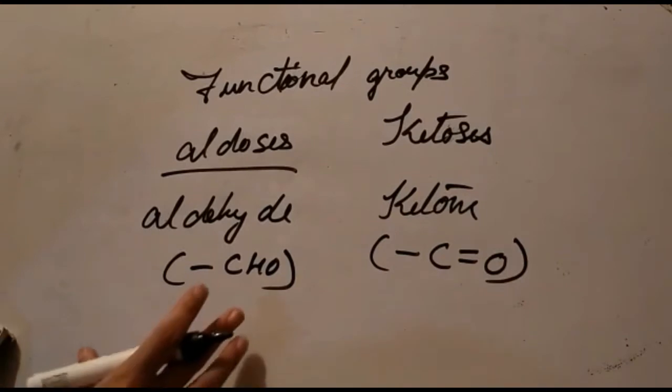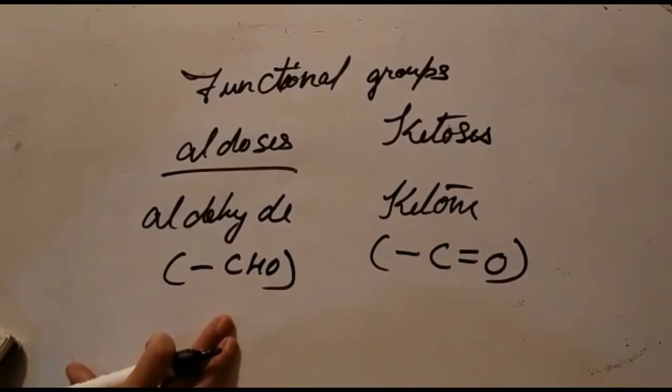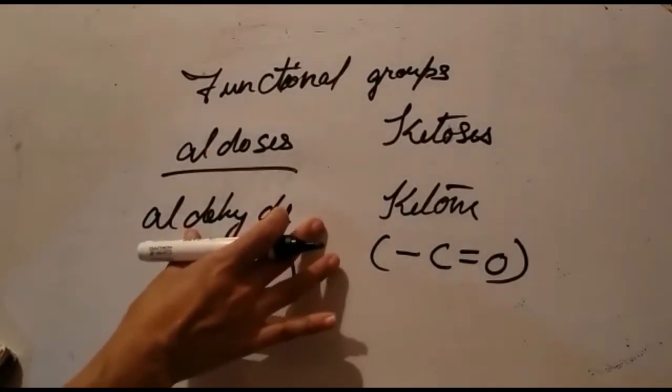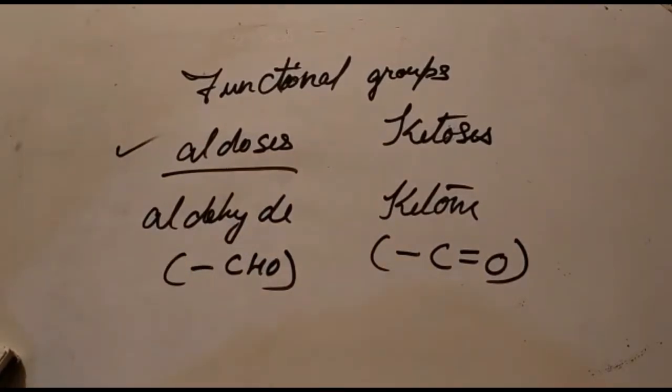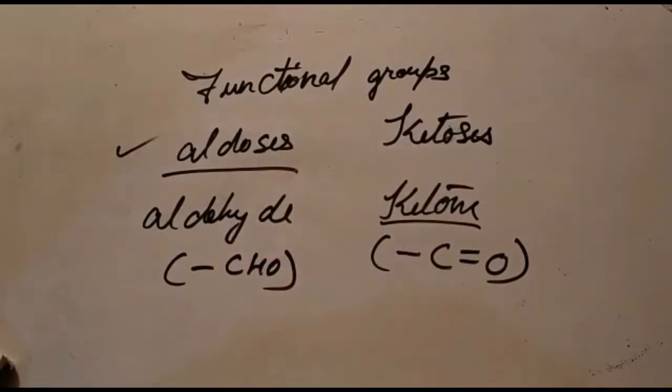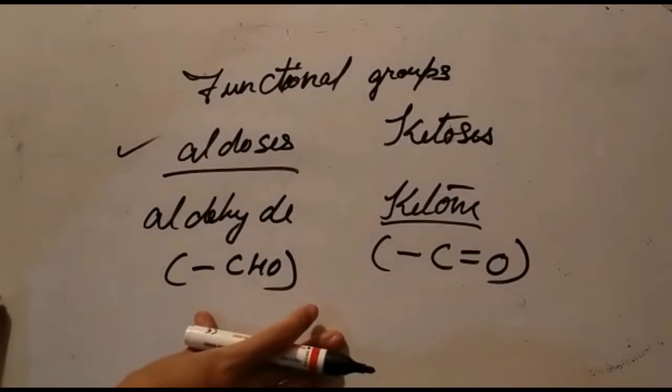So the monosaccharides can also be classified into aldoses or ketoses depending on the functional group. If it's an aldehyde, then those are classified as aldoses, and if the functional group is a ketone, then those are classified as ketoses. The presence of these functional groups in a molecule results in the reducing property of the monosaccharides, all right? And this reducing action can be determined by Fehling's or Benedict's solution, where these sugar